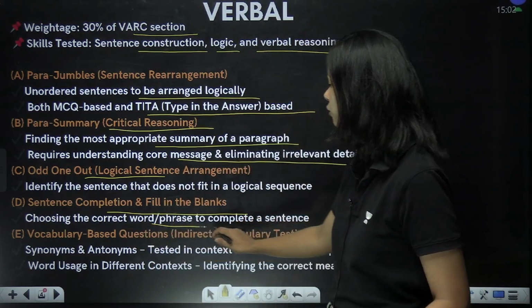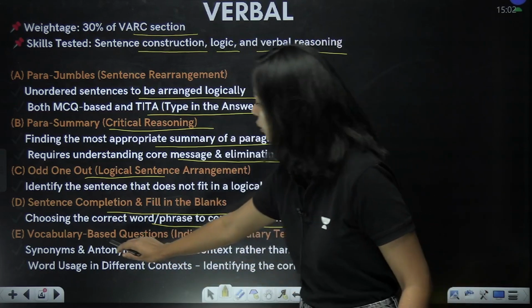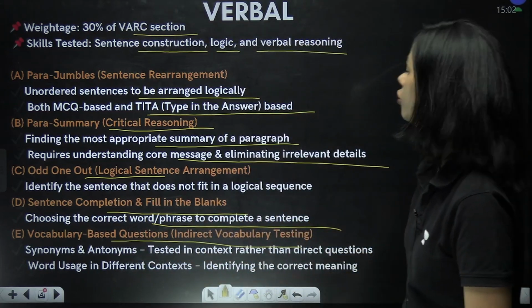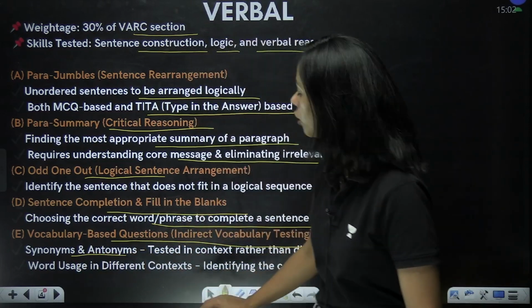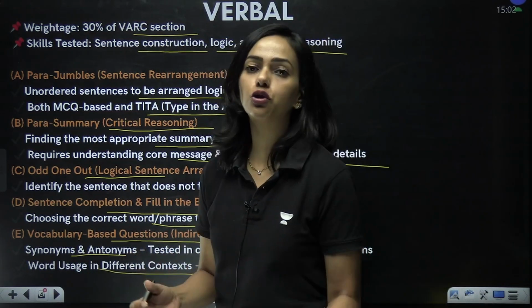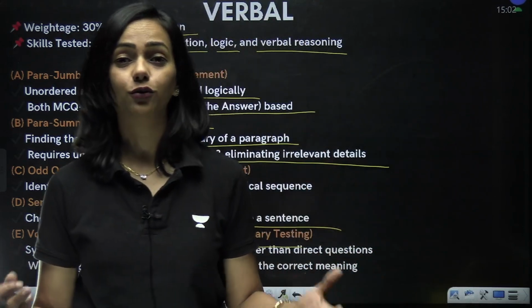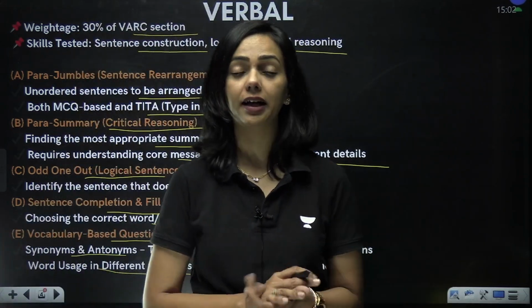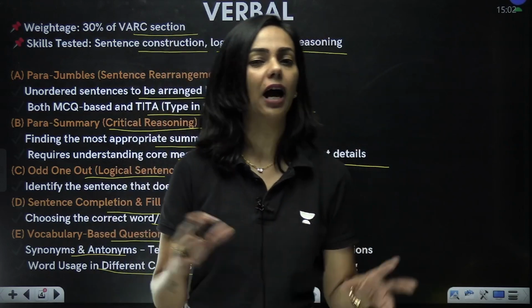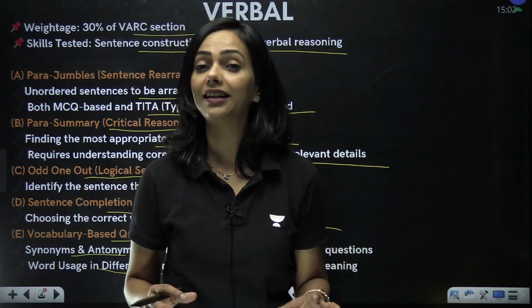Now, choosing the correct word phrases to complete a sentence. Vocabulary based question, which is indirect vocabulary testing. Here you have synonyms and antonyms and word usage in different contexts. So as I said, when I was preparing, I thought, what should I pick up first? Should I pick up Norman Lewis's book, Word Power Made Easy? Should I read all the vocabularies? Vocabulary is infinity, we cannot focus on all of it.